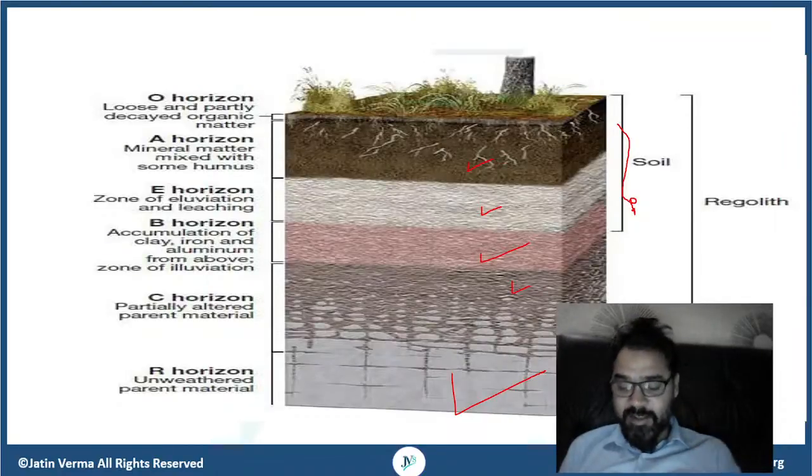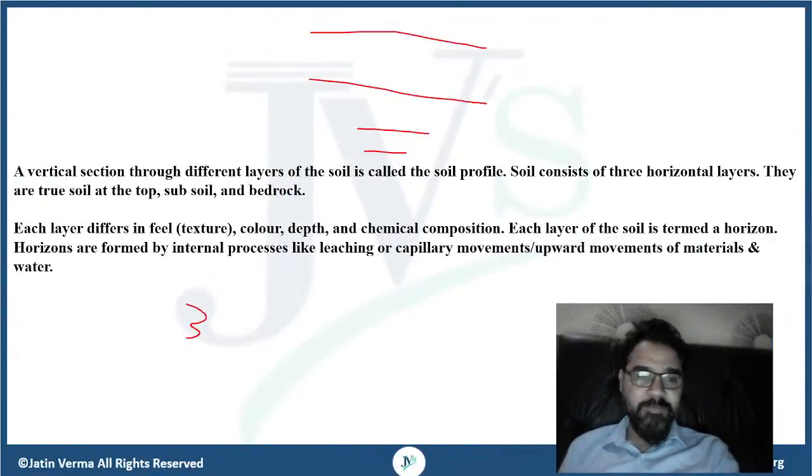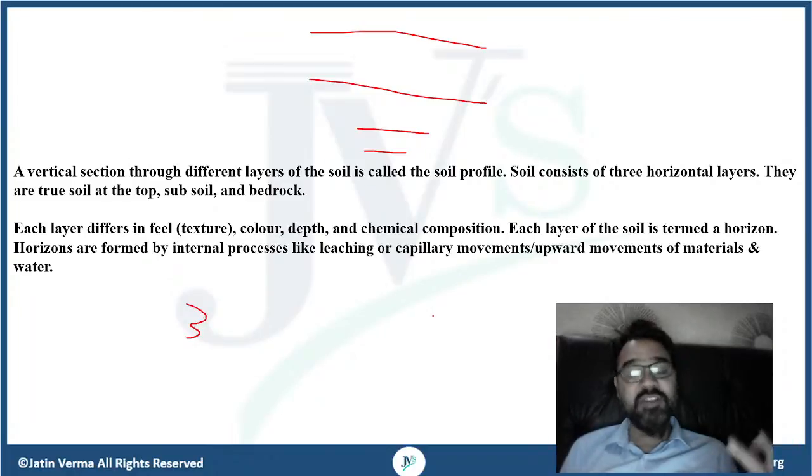Now what exactly are they? We'll be talking about all of them, and we'll try to understand the aspects of all these layers, but before that we have to see a general understanding, right? Like we have seen in this photograph, every soil has a different color, is present at a different depth, and the chemical composition, that is the presence of different kinds of nutrients or elements, is different in every layer.